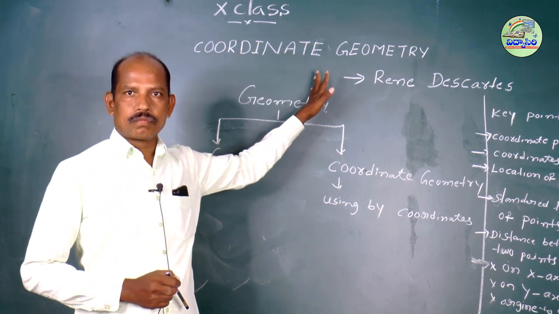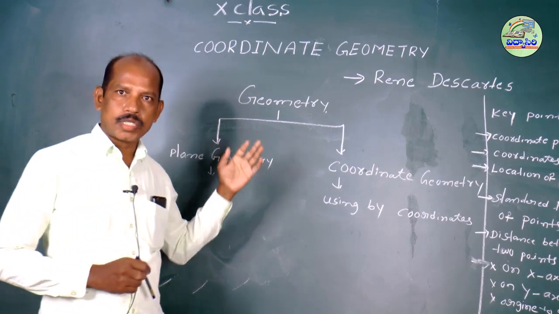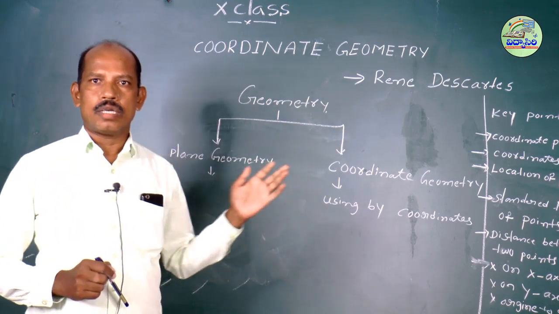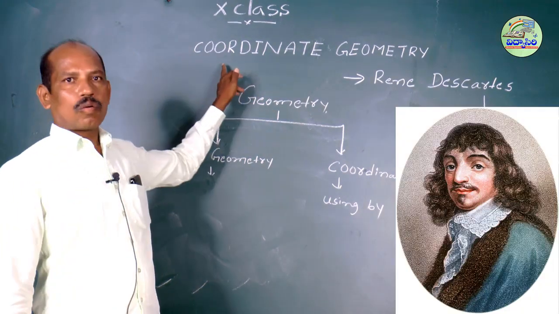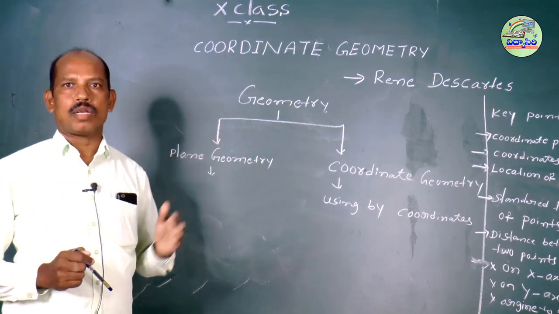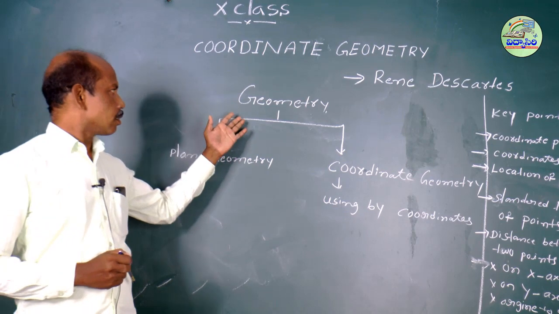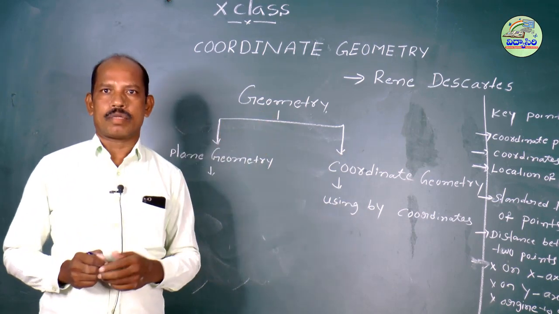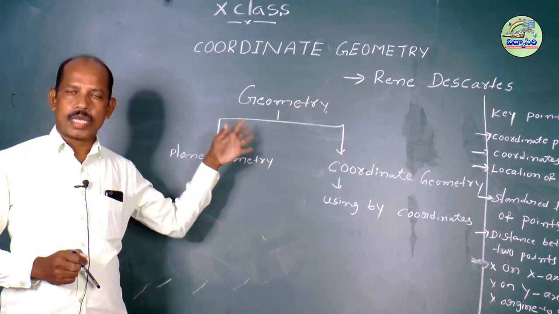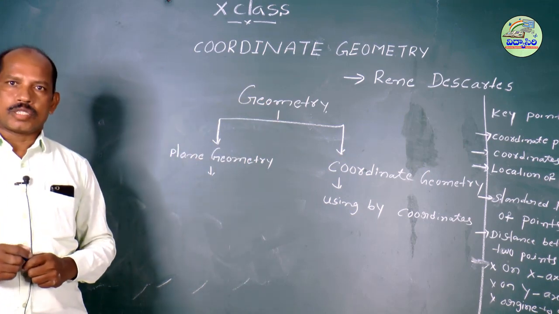Coordinate geometry. So who introduced this? So what is coordinate geometry? So what are the main points in the coordinate geometry? Coordinate geometry was introduced by René Descartes. First of all, geometry we know very well up to 9th class. Geometry means geo plus metry, so measurement of some places like areas, lengths, breadths. So these are the geometry.